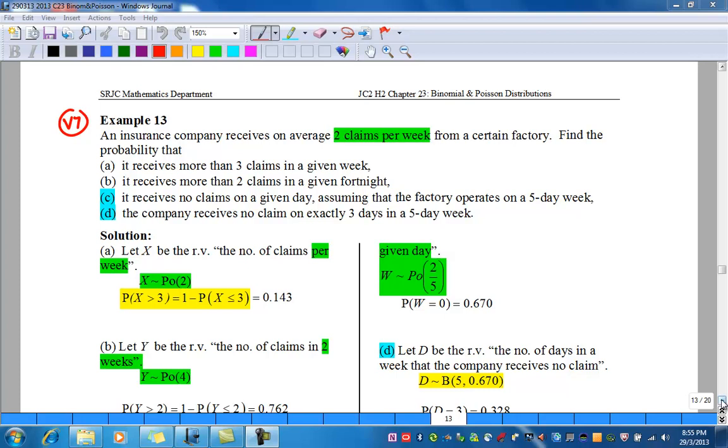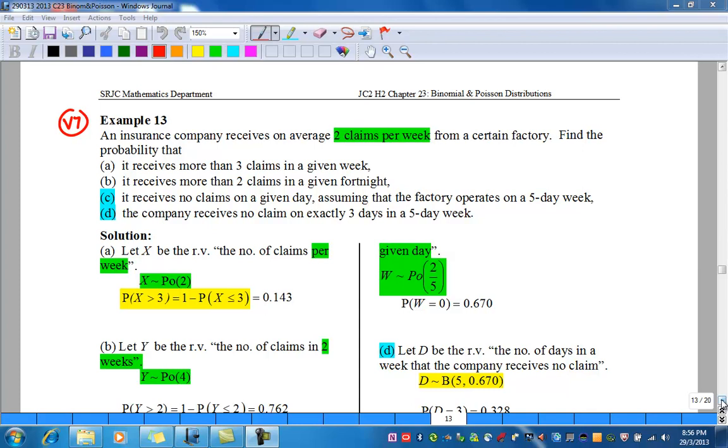Example 13. An insurance company receives an average of 2 claims per week from a certain factory. Find the probability that: A. It receives more than 3 claims in a given week. B. It receives more than 2 claims in a given fortnight. C. It receives no claims on a given day, assuming that the factory operates on a 5-day week. And D. The company receives no claim on exactly 3 days in a 5-day week.